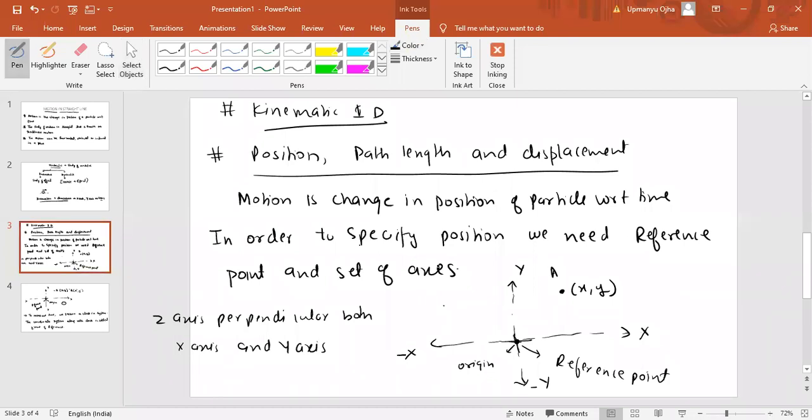So to specify the location or the position of the particle, we need to have the coordinate system.